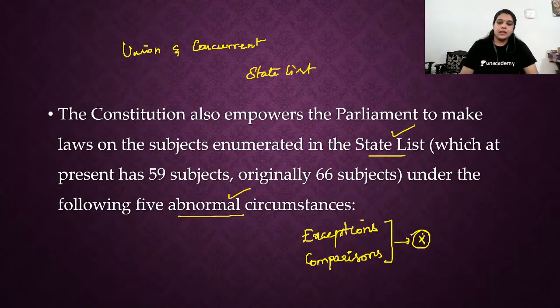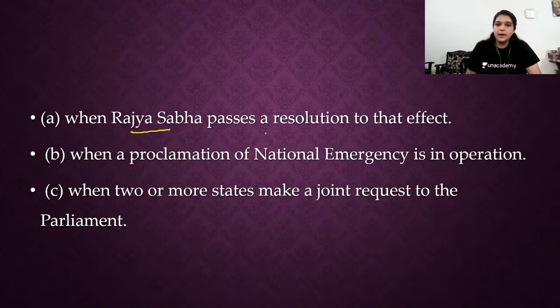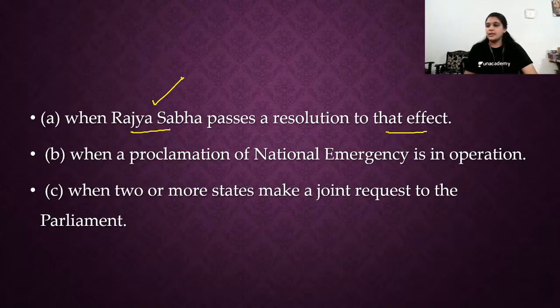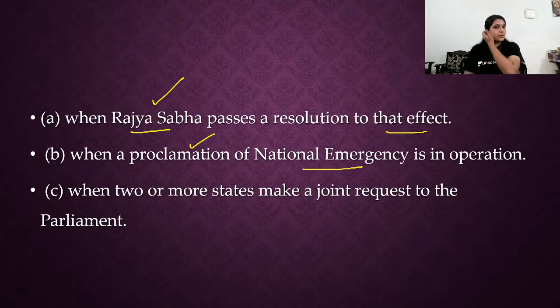Okay, fine. Next. So what are the 5 abnormal circumstances in which Parliament can create law in the state list? First of all, when Rajya Sabha passes a resolution. First and foremost thing is Rajya Sabha passes a resolution, and then the Parliament can create law in the state list. Point number 1.